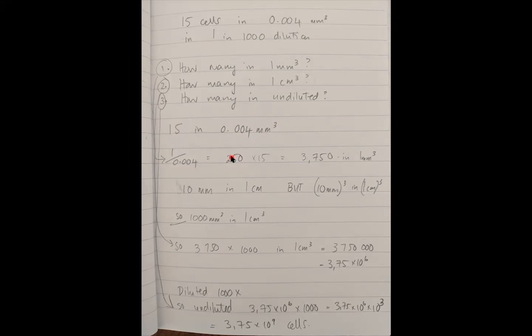So if there are 15 in a volume 250 times smaller than 1 millimeter cubed, then to find out how many in 1 millimeter cubed, multiply 250 by 15. And that tells me that I've got 3,750 in 1 millimeter cubed.